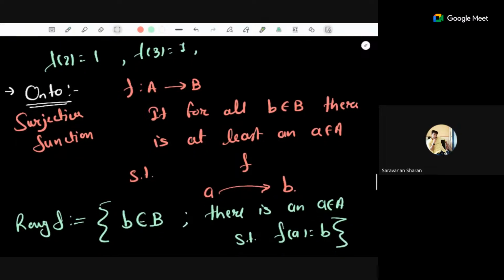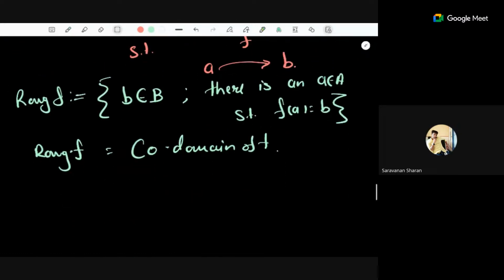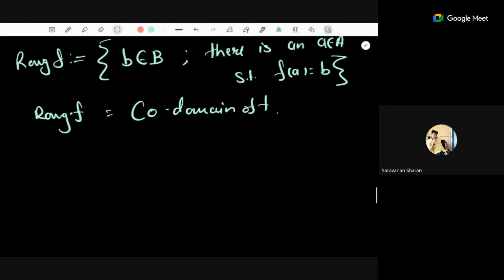Just one doubt, ma'am. In all the cases, the codomain will be the set of real numbers or not? Until and unless specified. If they specify that this is your codomain, then you have to consider that. And if they haven't specified, then it's just the real numbers. Until and unless the question specifies, you can consider the whole set of real numbers as your codomain.